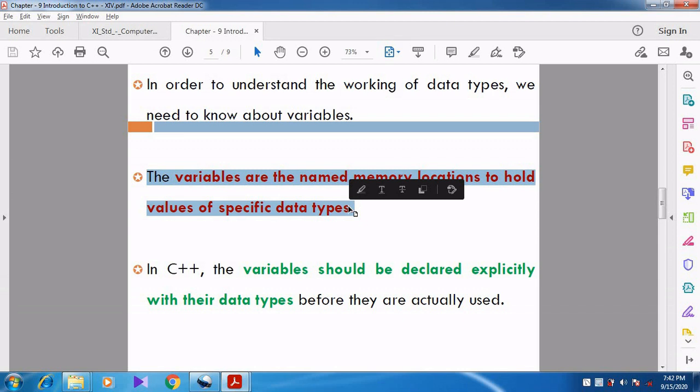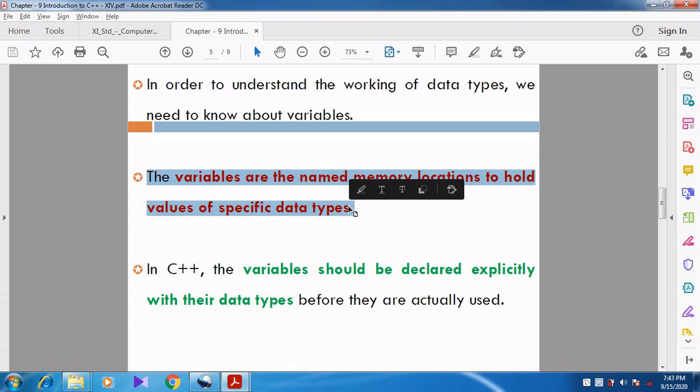So variables are given names. Why? Because the data will be stored in the memory location, in the memory boxes. Each and every memory box is identified through the variable name.